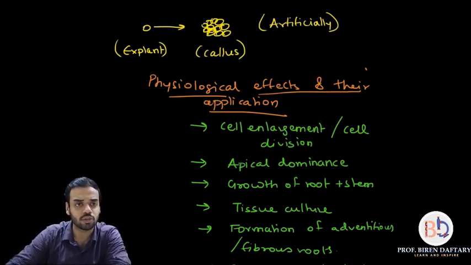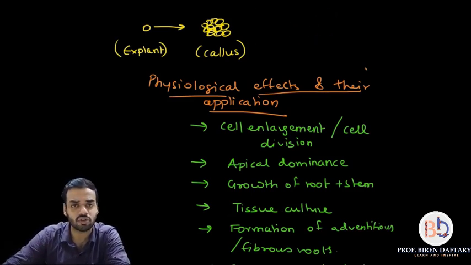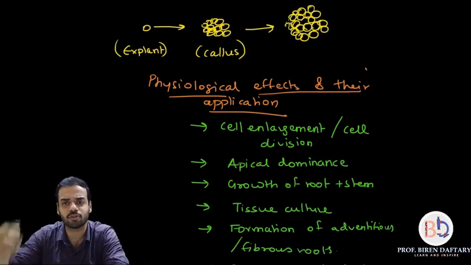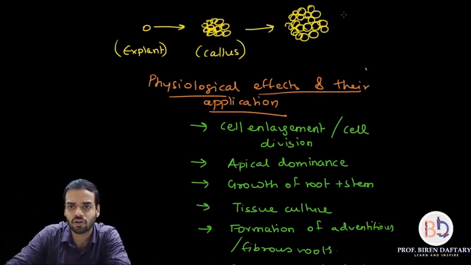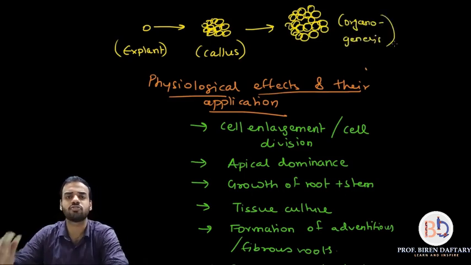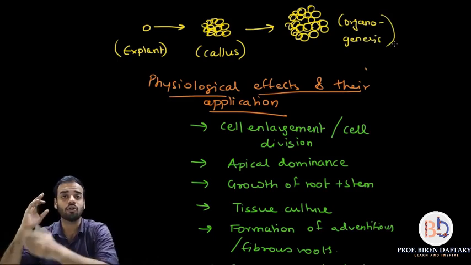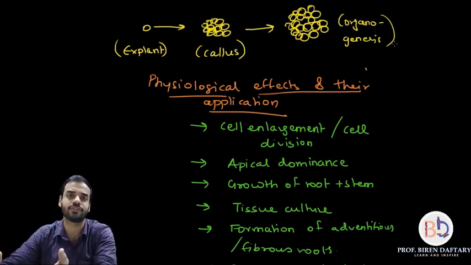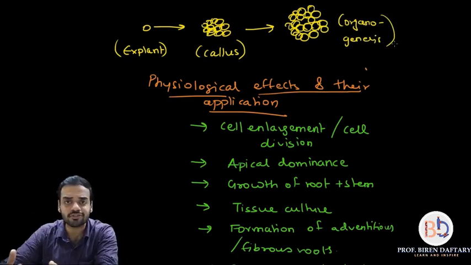I will write it down over here. It is not given in the textbook. This callus will still divide and form an even larger structure, and it will form an organ. That organ may be leaf, root, stem, or the entire plant, and this is called organogenesis. Organo is organ and genesis is formation. So this is what happens in tissue culture. Is this clear? So why are auxins used in tissue culture? Because they can easily promote cell division. Cell division will increase when you use auxins.